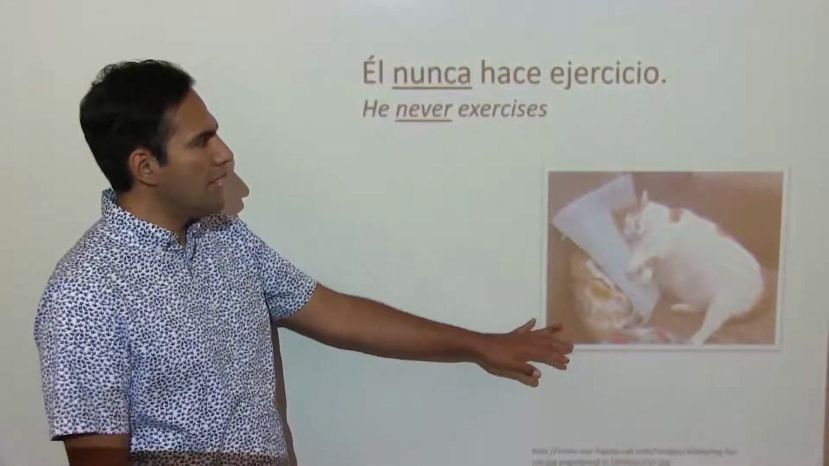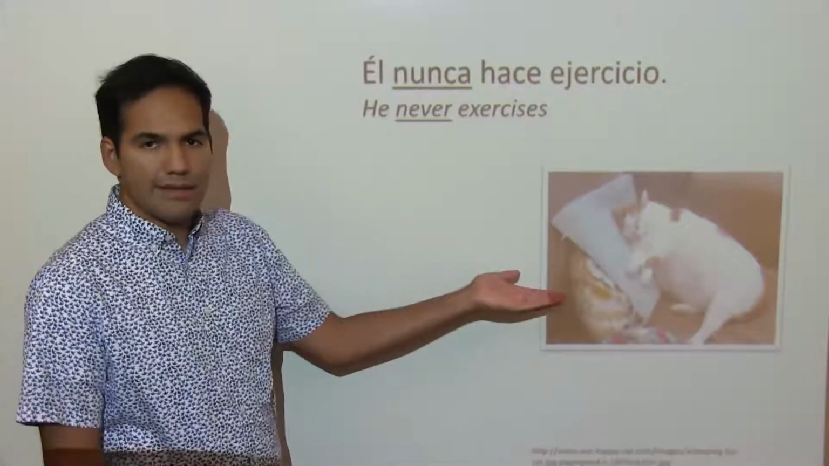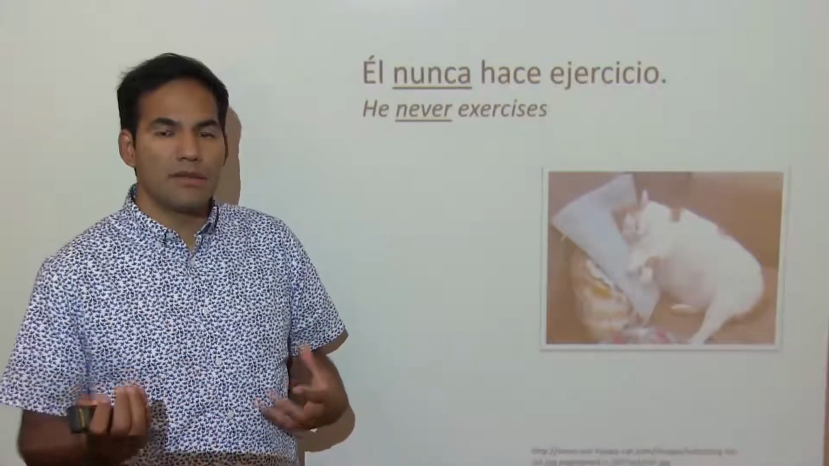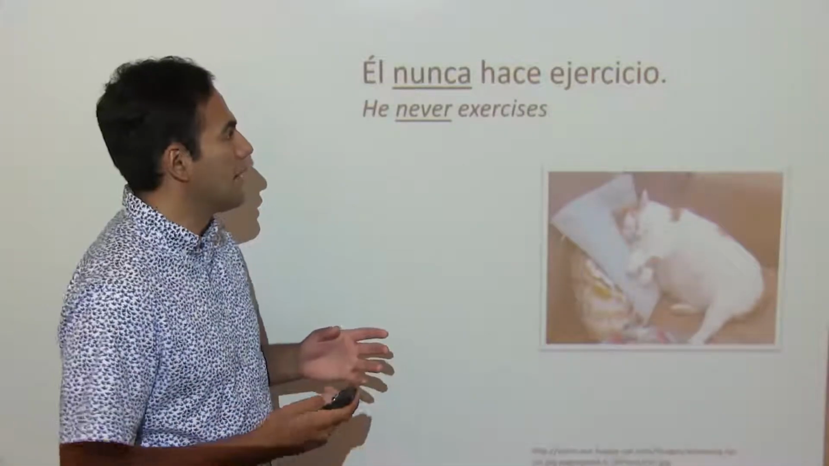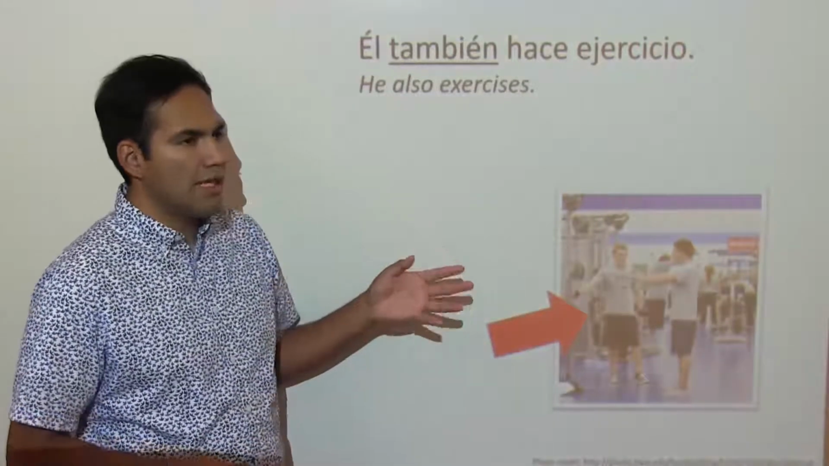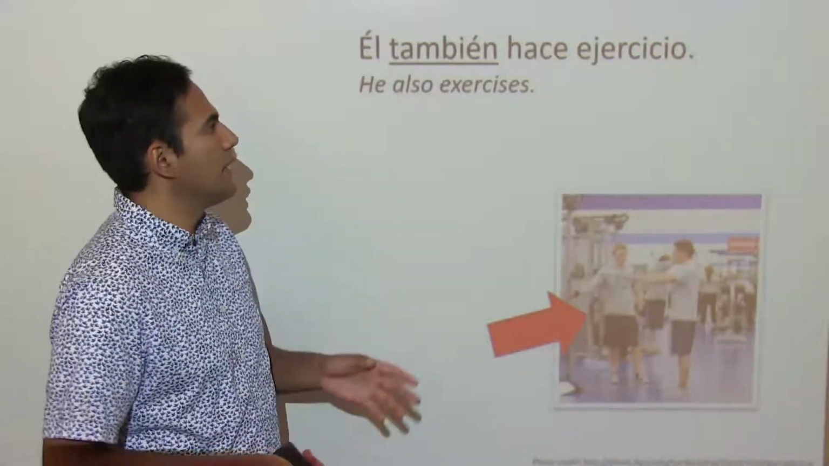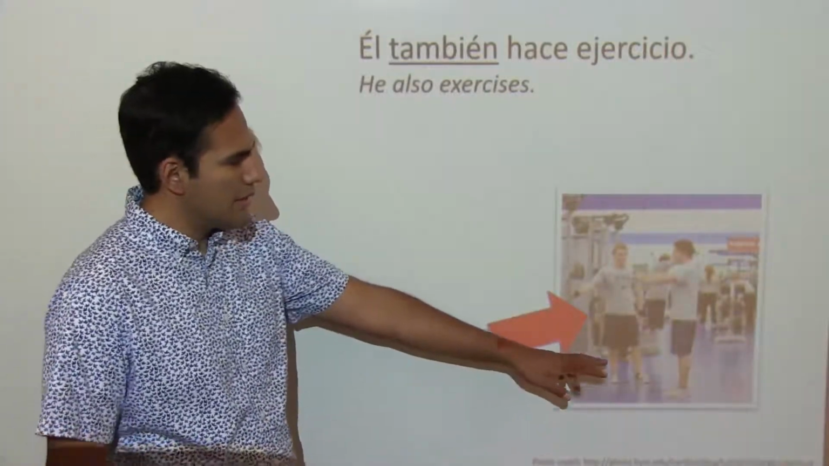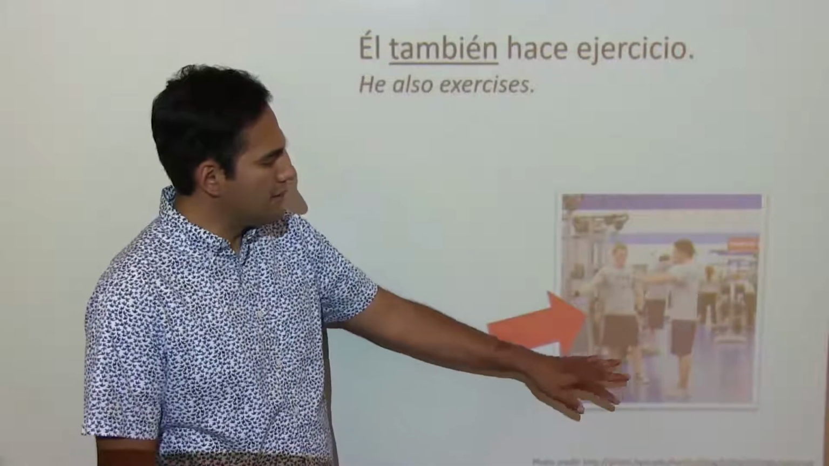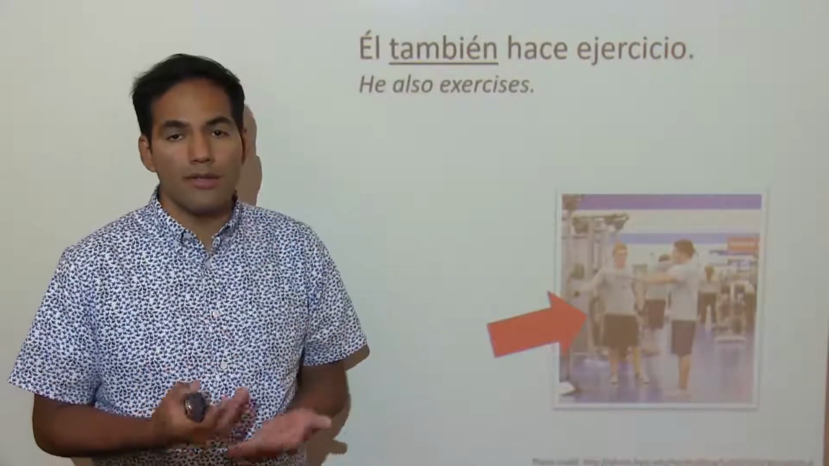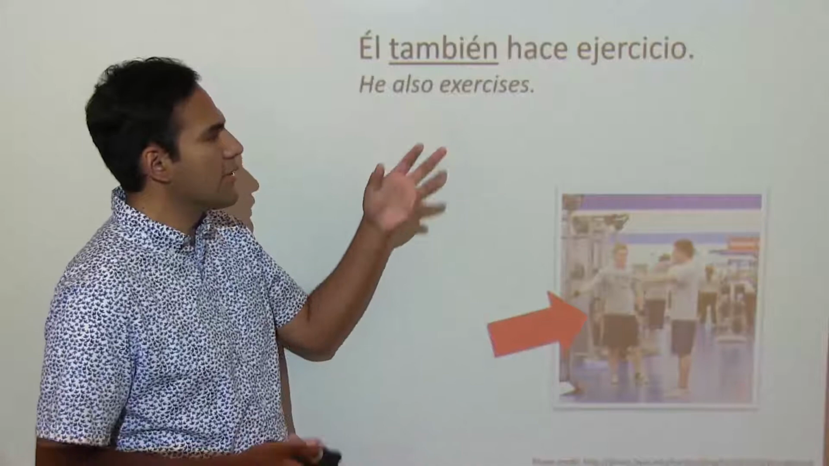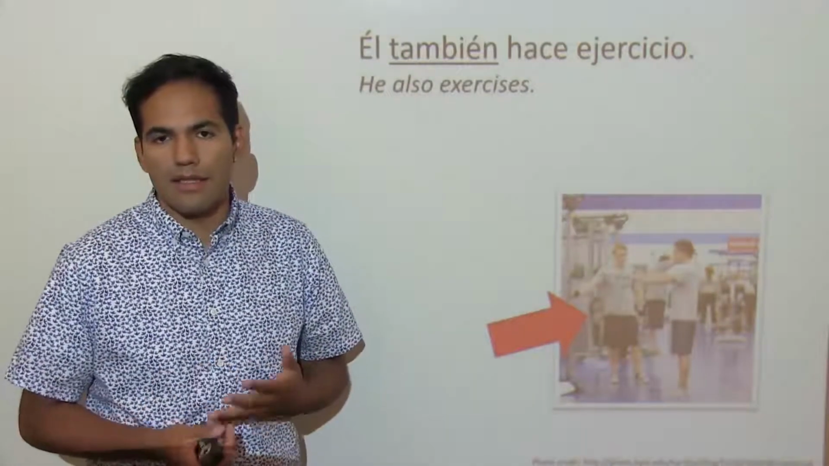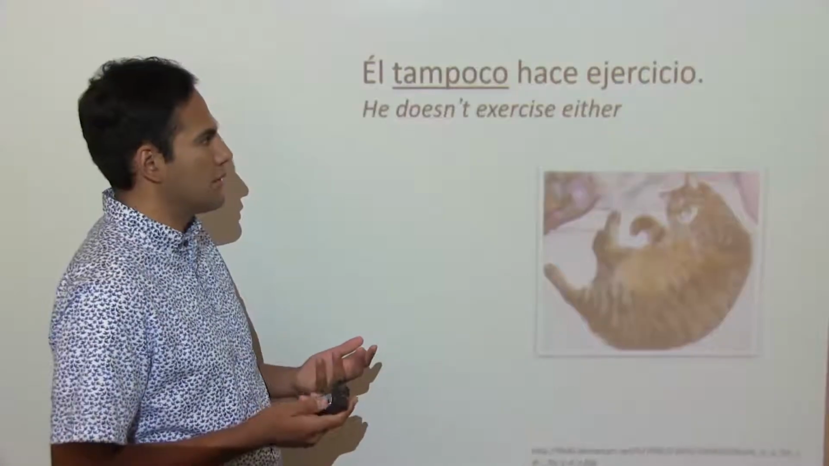But contrary, we have the opposite of that. Él nunca hace ejercicio. He never exercises. So siempre and nunca are going to be opposites. Then we have another adverb. Él también hace ejercicio. So in this case, we have these two students. We know that one always exercises, but we know that now the second also works out. He also exercises. So that's also going to be an adverb, an indefinite adverb that we're going to use.